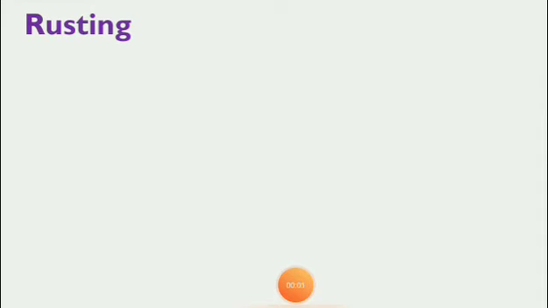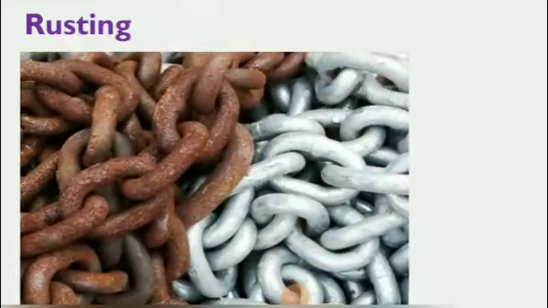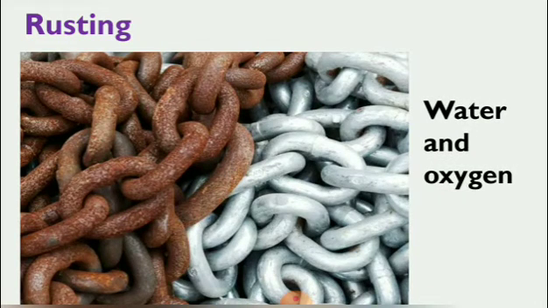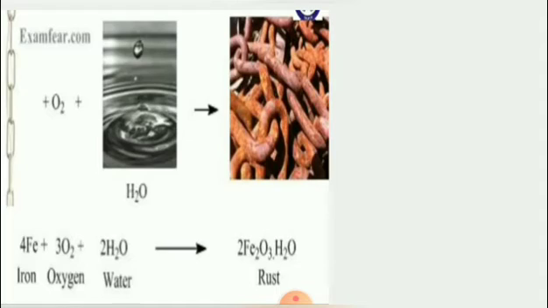Next, we move to rusting. What happens to the steel benches and tables during rainy season? They turn reddish brown, isn't it? Do you know why? This is because the iron metal comes into contact with water and oxygen. It undergoes a chemical reaction called rusting. See the picture. The iron metal contact with oxygen and water. It results in the formation of rust.